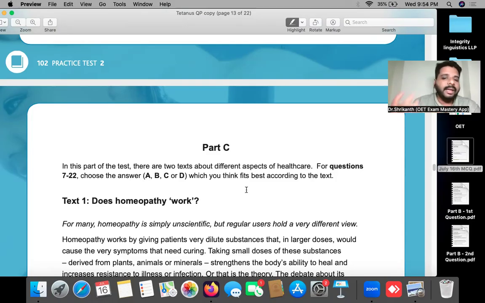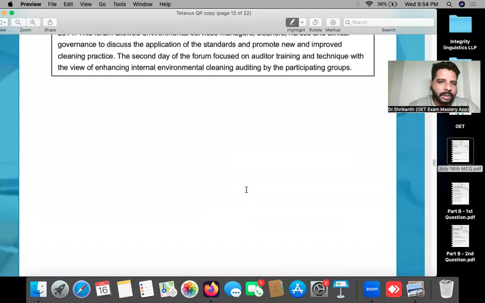So OET is a game of strategies. You must have the right strategies with you. If you have the right strategies, then you will be able to save your time and save your energy, and you can keep yourself focused on the question paper. Even if you're tired, even if you're nervous, you will be able to push yourself through. We will discuss reading part A and reading part C on another day.